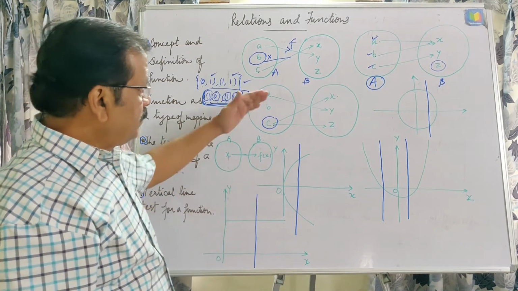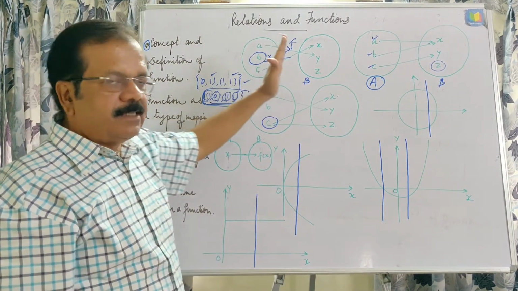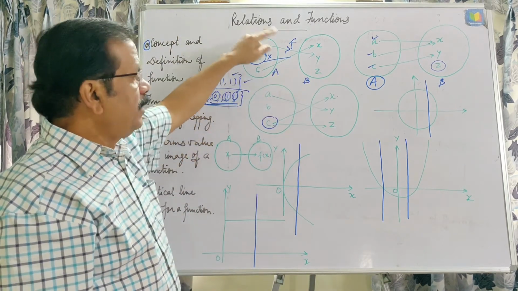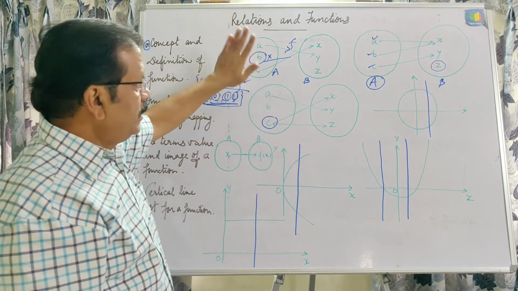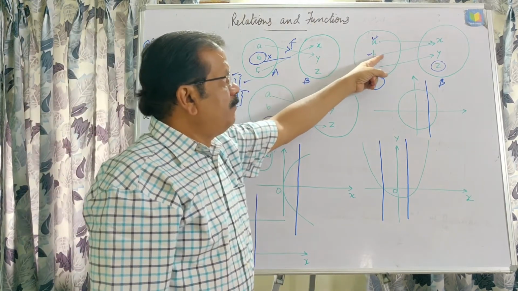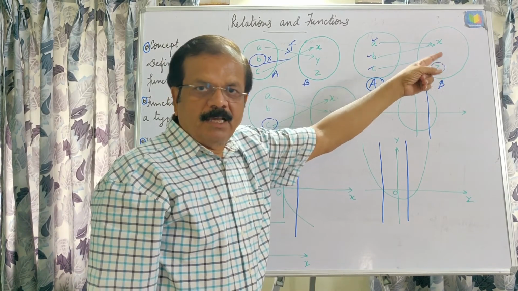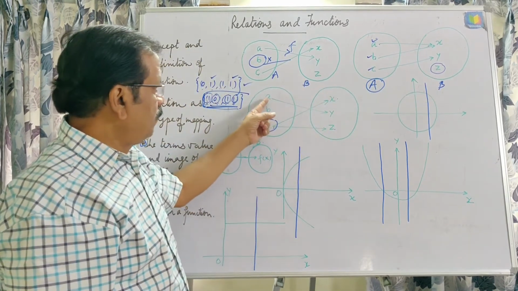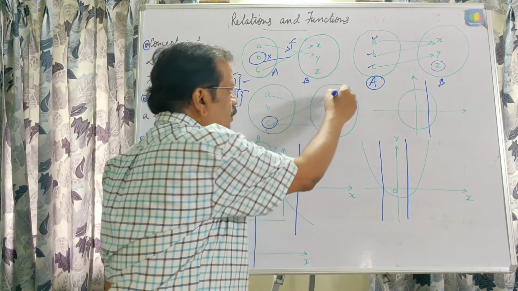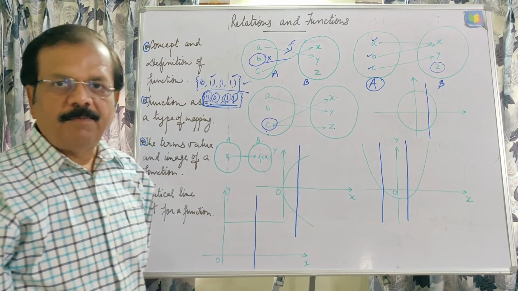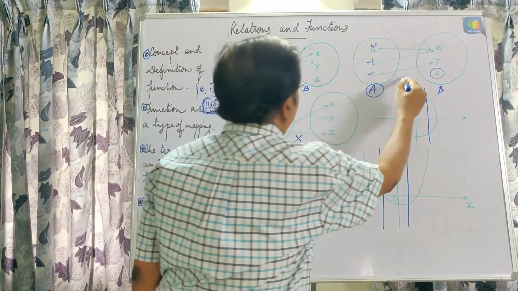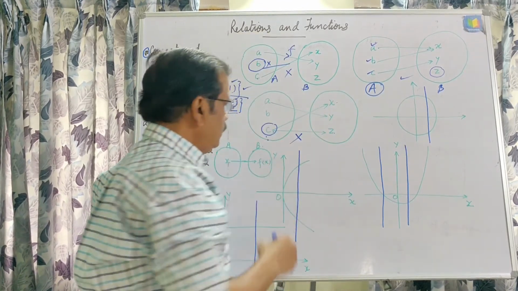That is why in all we can say there are three conditions for being a function. First, the entire domain should be used up. Second, two elements can have the same element as their image, but none of the elements from the first set should have two different elements as its image. So this is not a function, this is a function, and this is not a function.